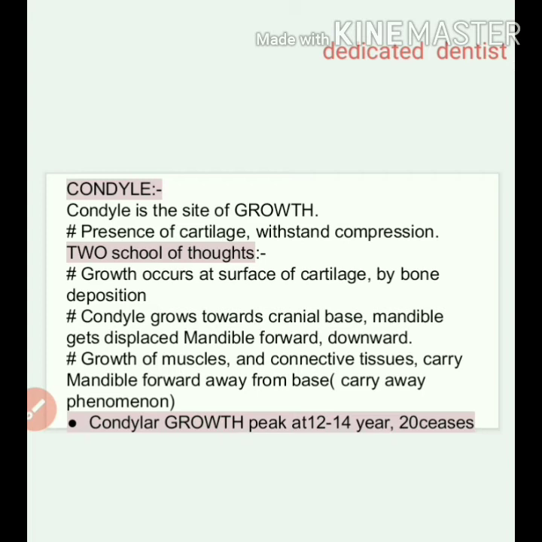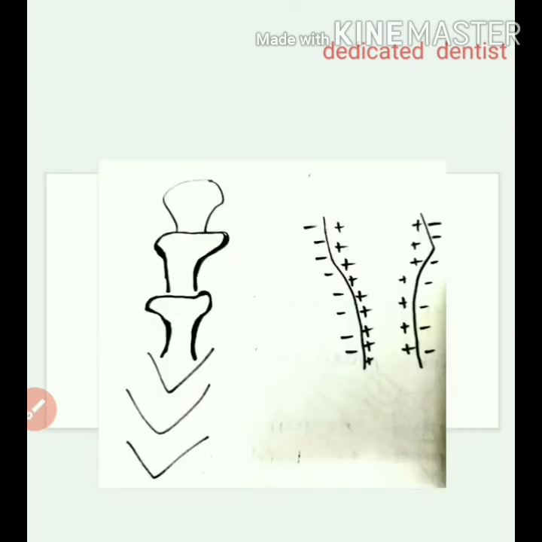Now there are two schools of thought on how the growth of the condyle takes place. It occurs at the surface of the cartilage by bone deposition, and the condyle grows towards the cranial base, and the mandible gets displaced, that is, the mandible displaces forward and in a downward direction. The other view is that the growth of muscles and connective tissue carries the mandible forward, that is, away from the base, called the carry away phenomenon. So this is also how the mandible moves forward and downward because of the growth of muscles and connective tissue. Now we apply Enlow's V principle here. Expanding V principle: this is the condyle, and this is the neck.